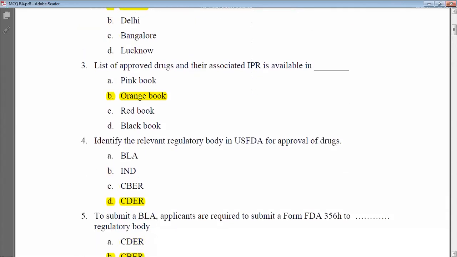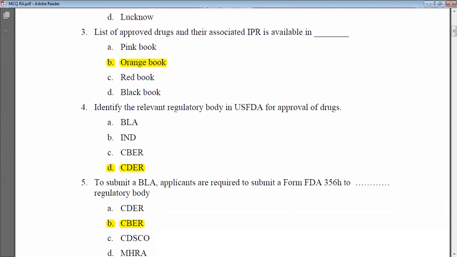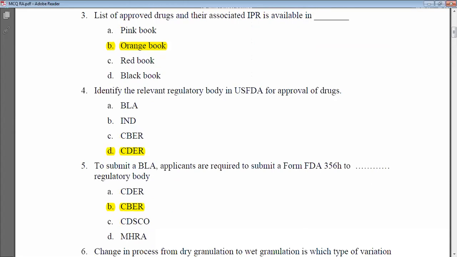Okay. So the next MCQ is that the list of approved drugs and their associated IPR is available in. IPR is what? Intellectual property right. So the list of approved drugs and their associated IPR is available in which book? Is it the pink book? No. Is it the red book? No. Is it the black book? No. Then what is the answer? The answer is the orange book. So the orange book is the book which will contain the list of approved drugs and their associated intellectual property rights.